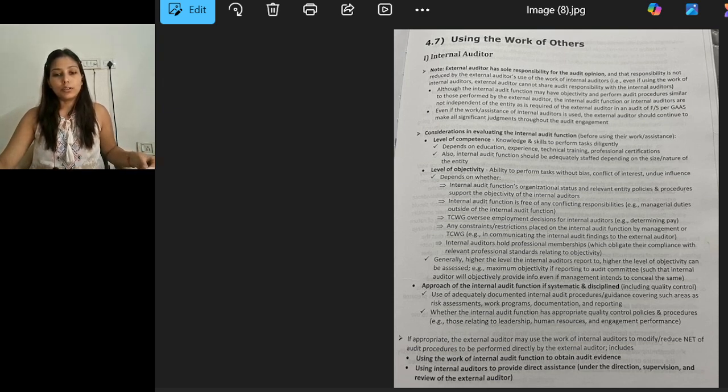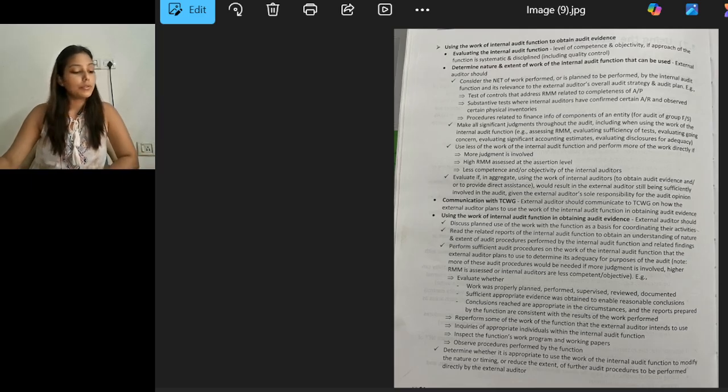So, to drill down further on this, using the work of the internal audit function to obtain audit evidence. Now we will be understanding this from the external auditor's perspective. So, evaluating the internal audit function: the auditor evaluates the level of competence and objectivity, and whether the approach of the function is systematic and disciplined, including quality control, to determine the nature and extent of the work of the internal audit function that can be used. The external auditor should consider the nature of the work performed or planned to be performed by the internal audit function and its relevance to the external auditor's overall audit strategy and audit plan.